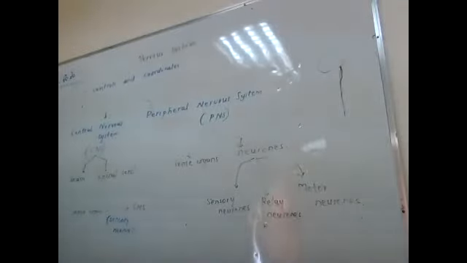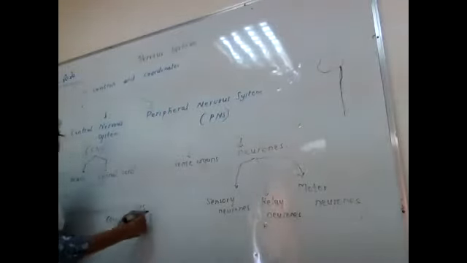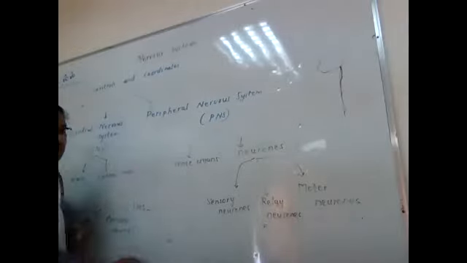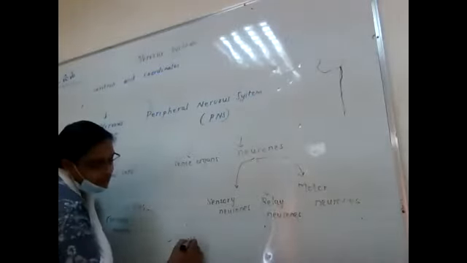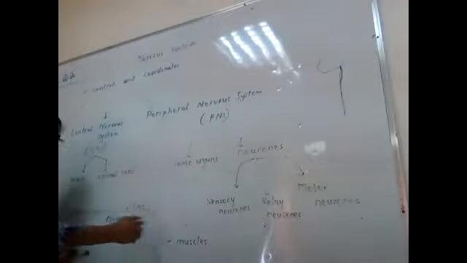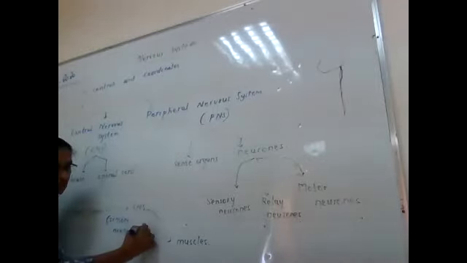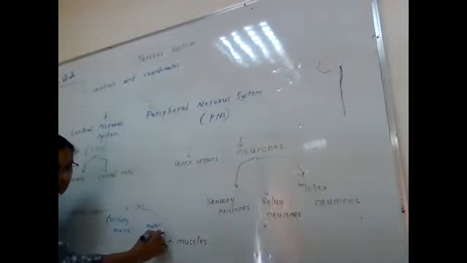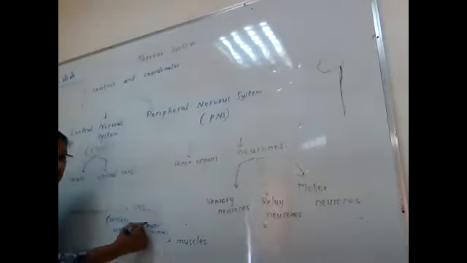Okay? Now, from there, it is going to the muscles. So, who is carrying the message from the CNS to the muscles? Motor neuron.